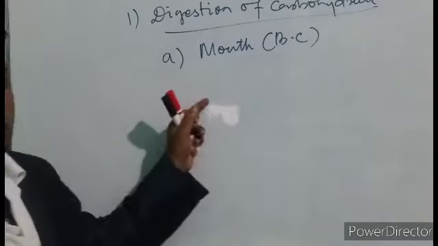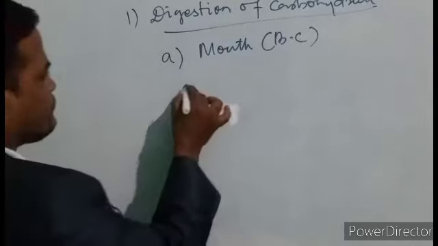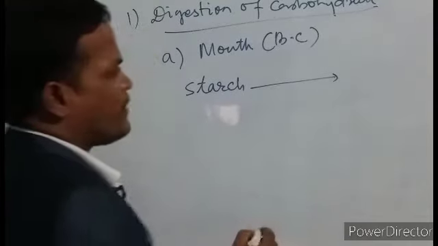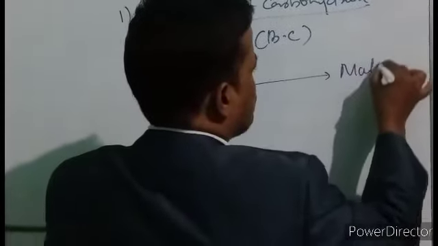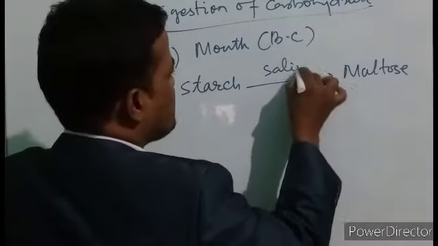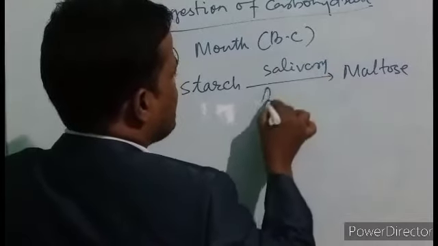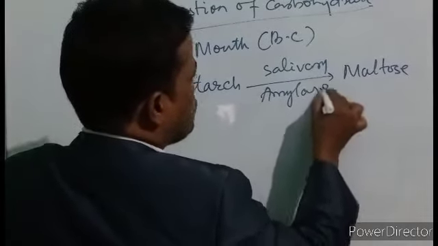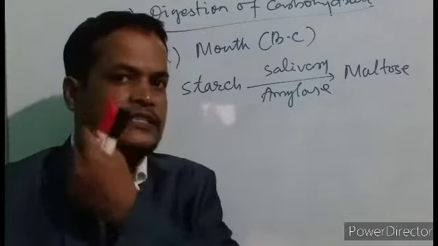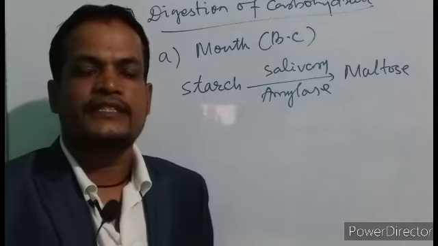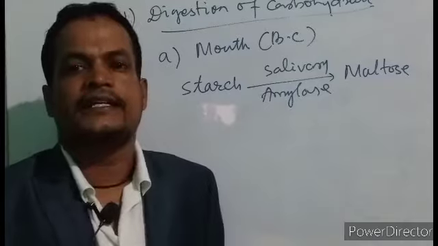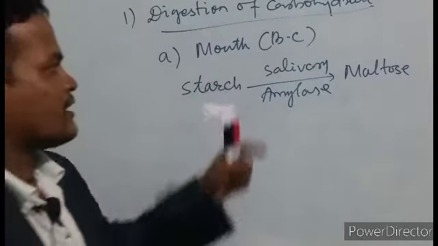In this part, what happened? Starch is converted into maltose in the presence of salivary amylase. The enzyme here, salivary amylase, is secreted from the salivary glands, a pair of salivary glands located in the cheek region. They pour their secretions in the buccal cavity, the mouth, and the starch gets digested into maltose in the buccal cavity.